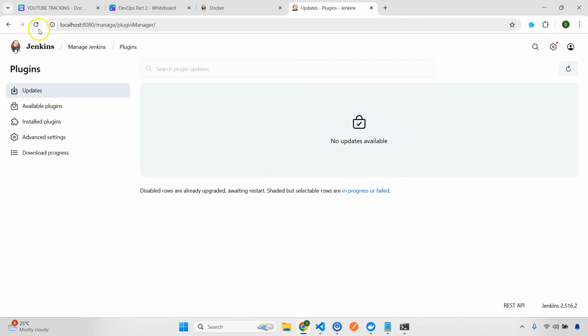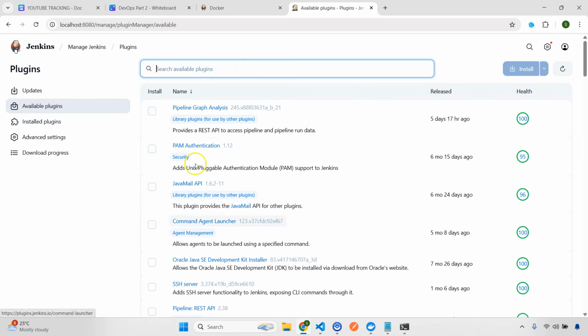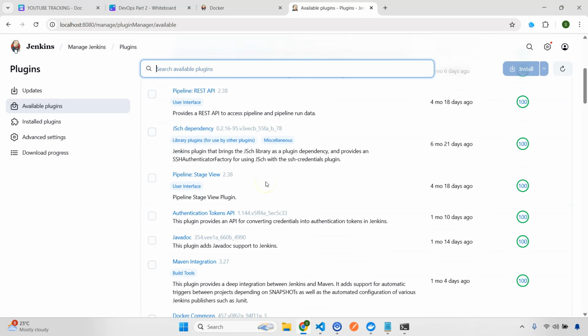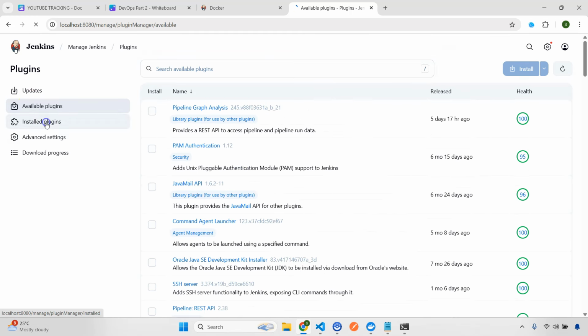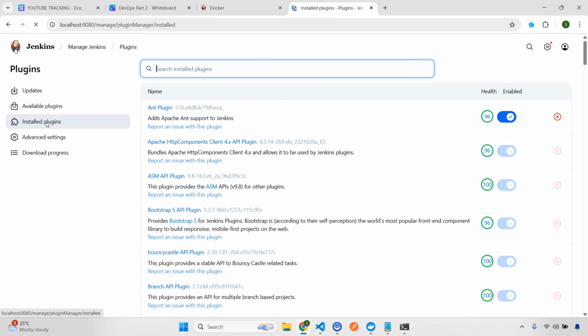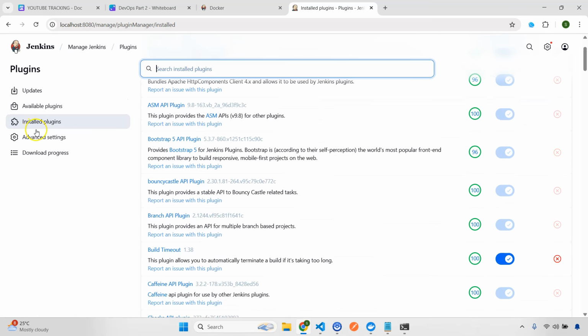If I click here, you'll see updates, available plugins. Remember we have already installed all these plugins just now, and sorry, my bad, this is available plugins. These are all the plugins that are available, and this is where we have all the installed plugins that we have already installed. Okay, now there are some advanced settings and progress and so on, whatever else is there.